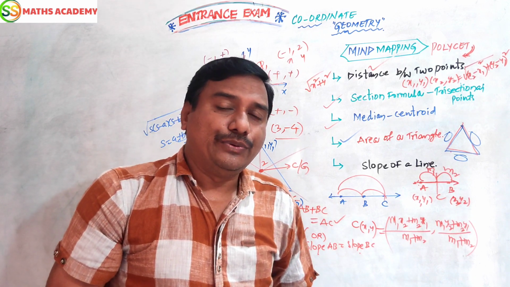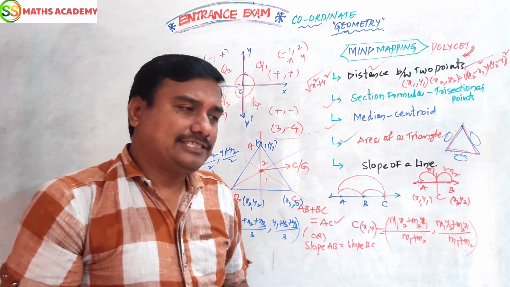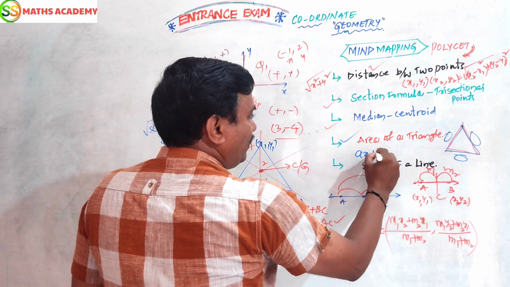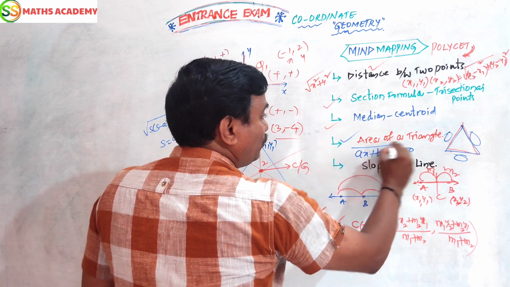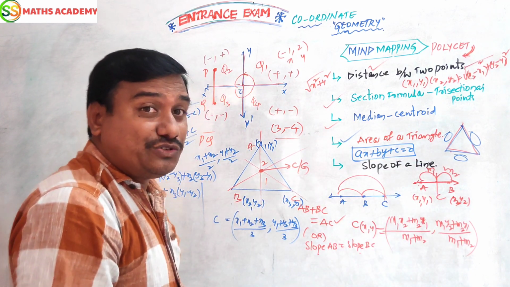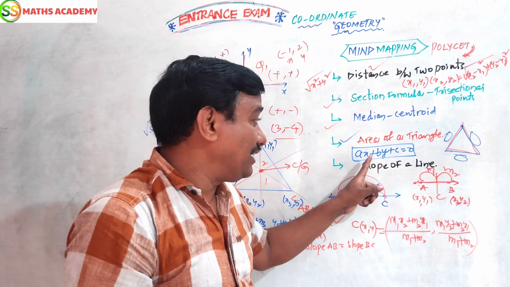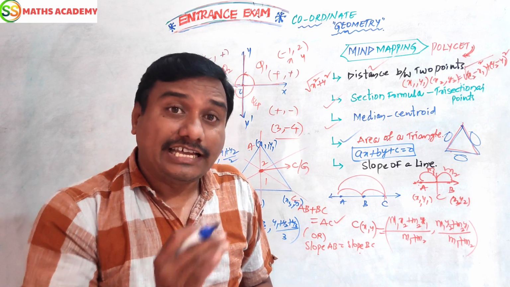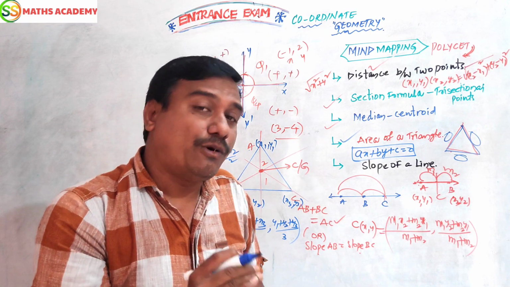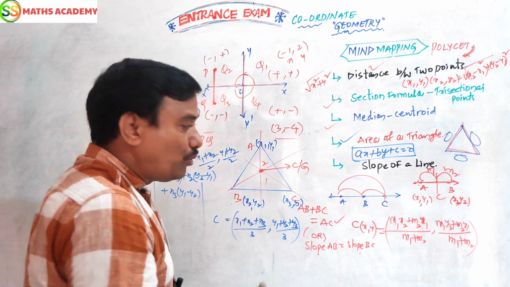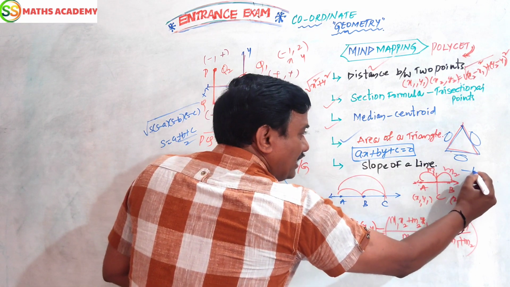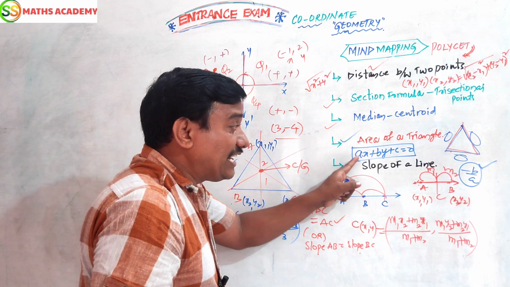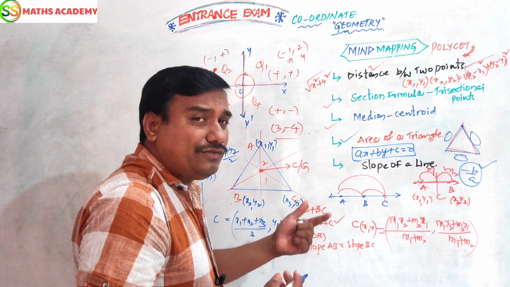Slope of a line. What is a straight line? A straight line is in the form ax plus by plus c equals 0. In the fourth chapter, I told you about linear equations in two variables, the straight line equation ax plus by plus c equals 0. What is its slope? The inclination of the angle made with the positive x-axis is called the slope. The slope of this equation is minus b by a. Remember, a very important formula.